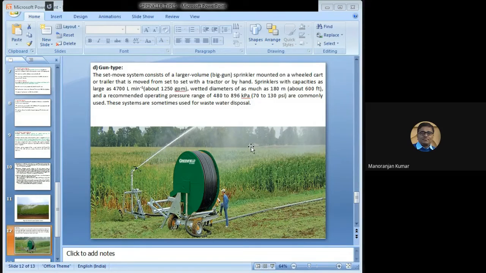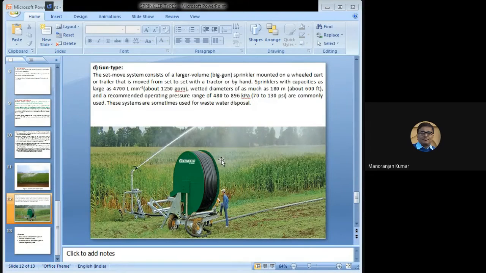Sprinklers with capacities as large as 4700 liters per minute, wetted diameter of as much as 180 meters, and a recommended operating pressure range of 480 to 896 kilopascal are commonly used. These systems are sometimes used for wastewater disposal. So this is the rain gun type of sprinkler irrigation system.